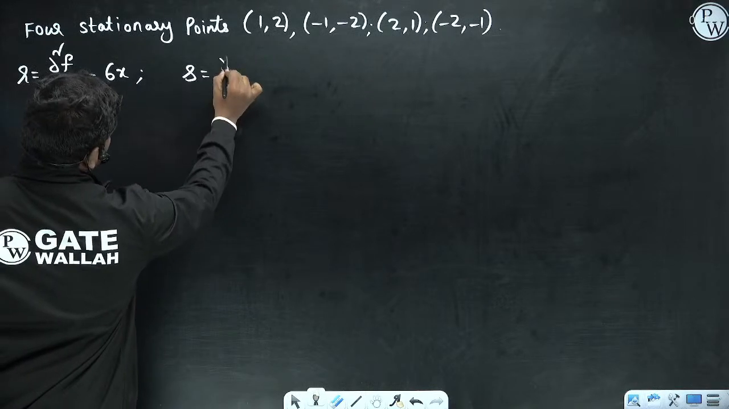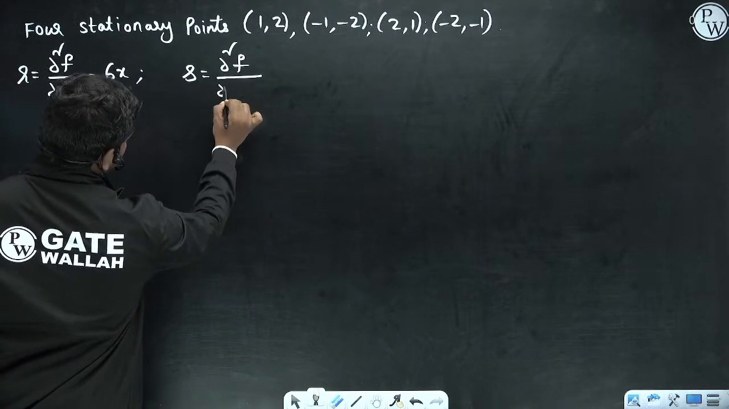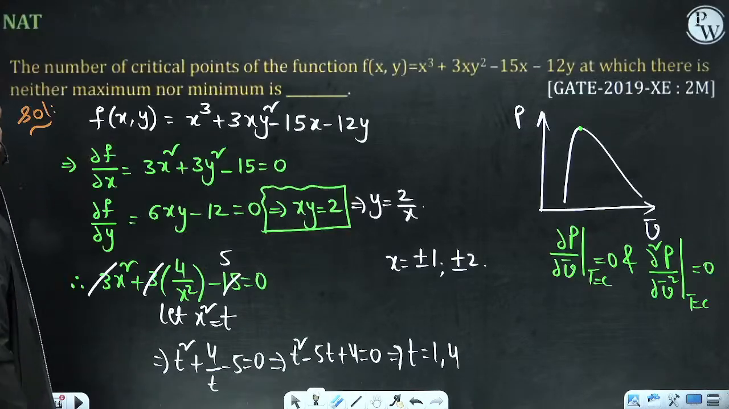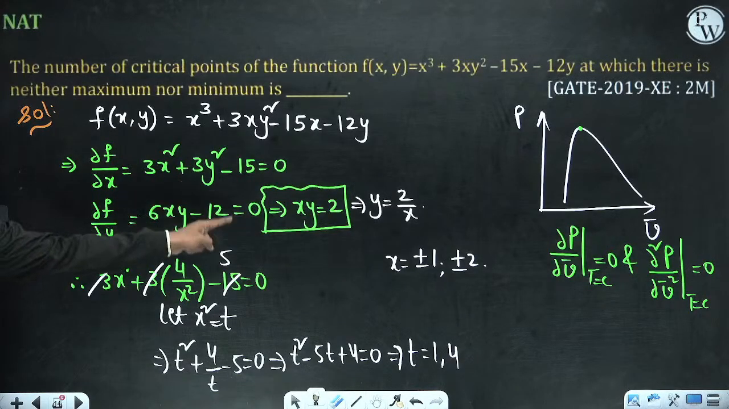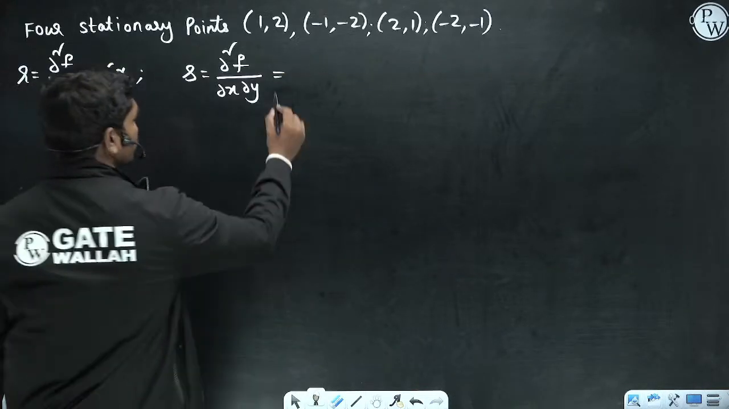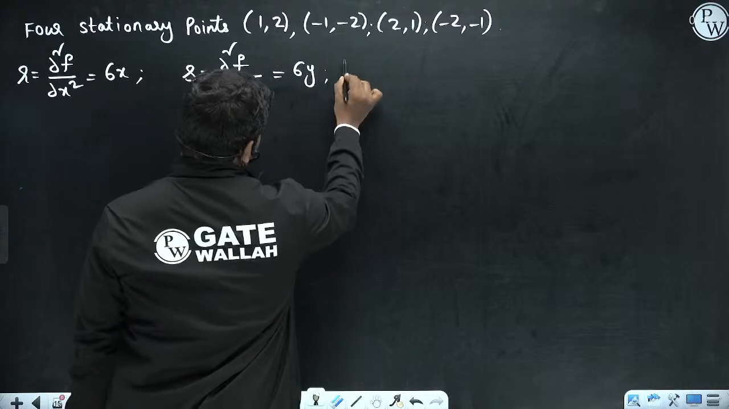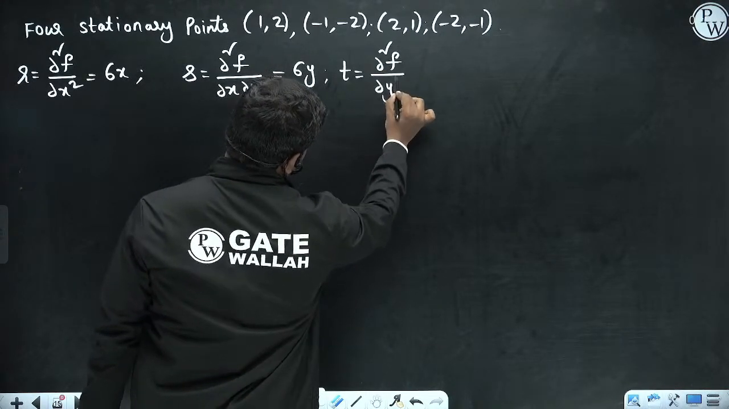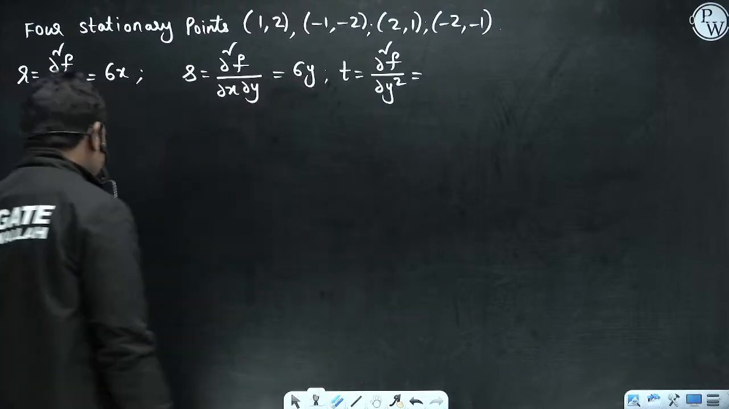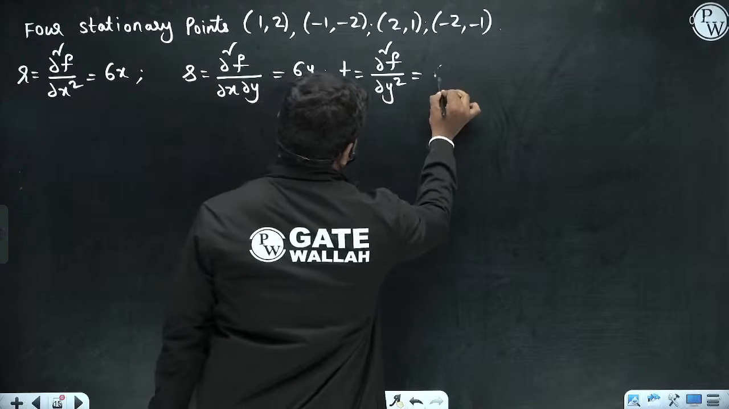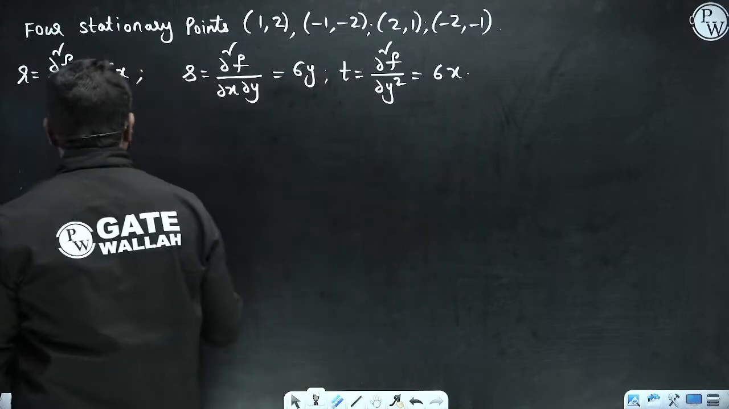Yes, it is ∂²f/∂x∂y, or it can be ∂²f/∂y∂x also, it doesn't matter. So now ∂f/∂y is 6xy minus 12. If you differentiate it with respect to x, once again you get 6y. And t is ∂²f/∂y². So if you differentiate this partially with respect to y, you get 6x again. Okay, now this is r, this is t.